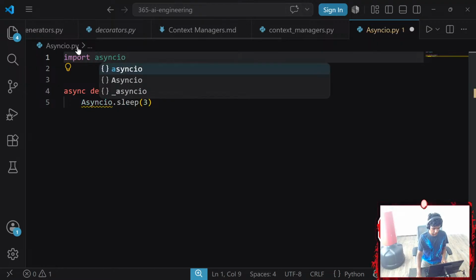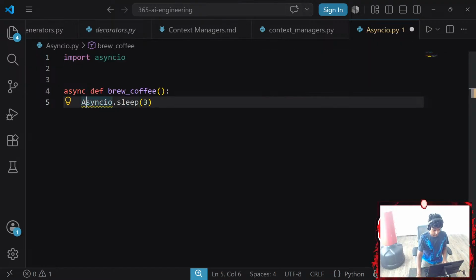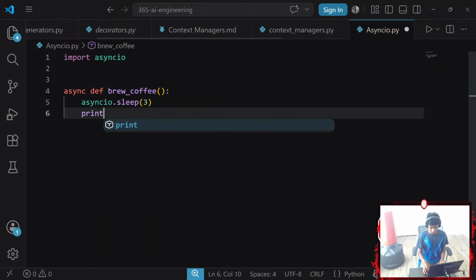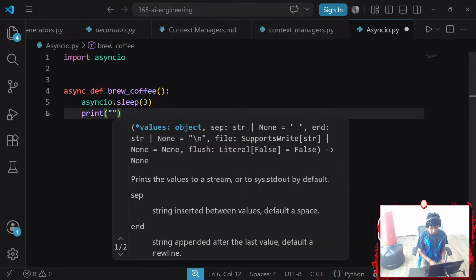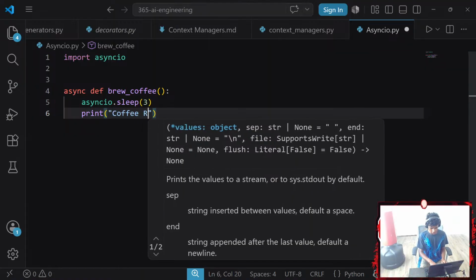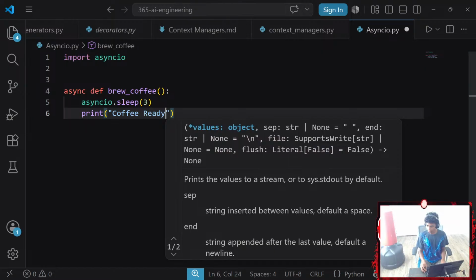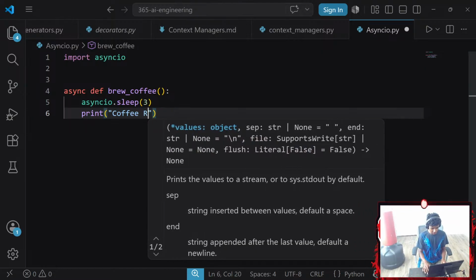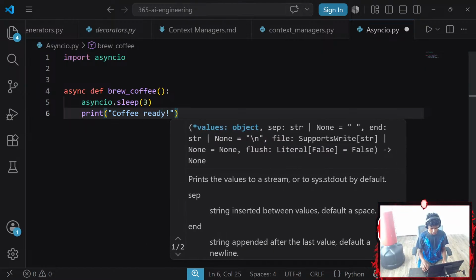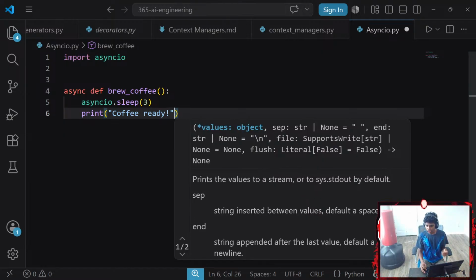What happens if I go with lowercase? Does that work? That's much better, actually. Okay, so I wait for 3 seconds and then we're gonna go ahead and print something like coffee ready. There we go. Okay, let's go with something like ready. Okay, perfect. And next up, create an async function called toast_bread.